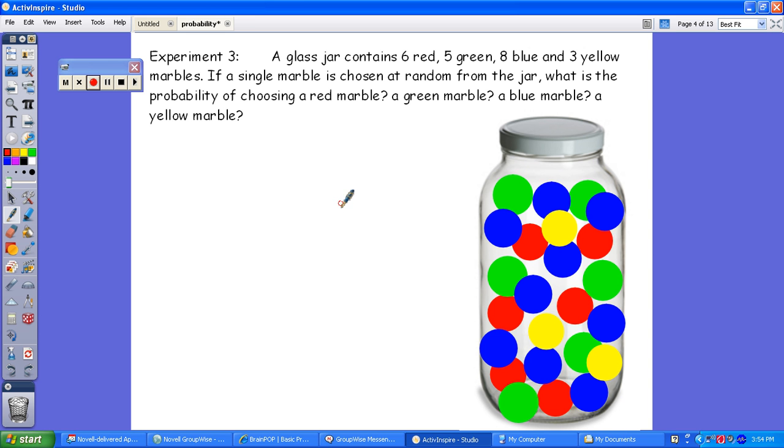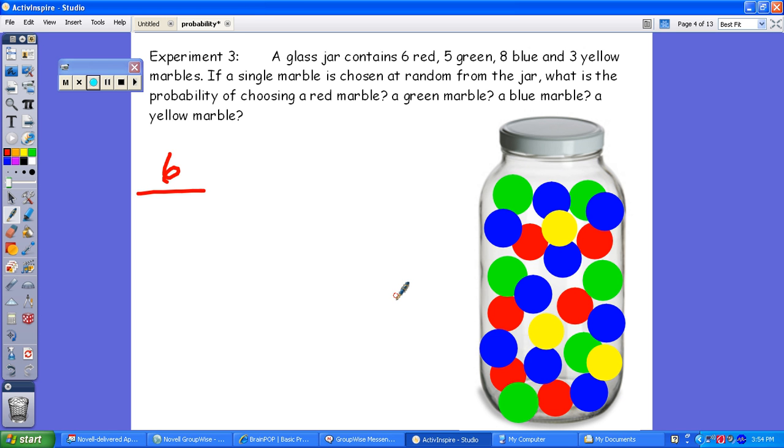We are now talking about a glass jar that has all these different color marbles in it. This is another one that's very commonly used. If we choose a single marble at random from the jar, what's the probability of getting a red one? How many red ones are in the jar? If you notice up here, it says 6. That's the number of options of getting a red one. There are 6 choices because there are 6 red.